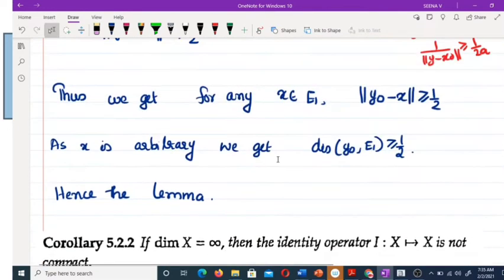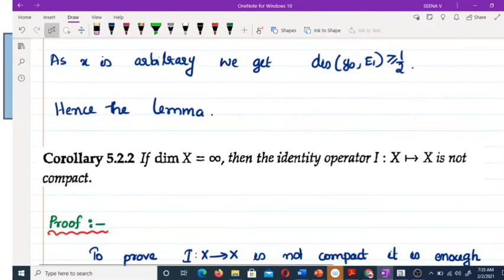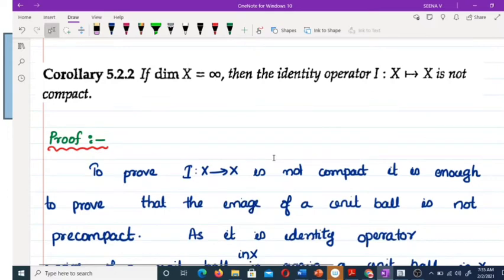Now there is another lemma, sorry, corollary. If dimension of X is equal to infinity, then the identity operator I from X to X is not compact. What is the meaning of that? If X is an infinite dimensional space, then the identity operator cannot be compact.